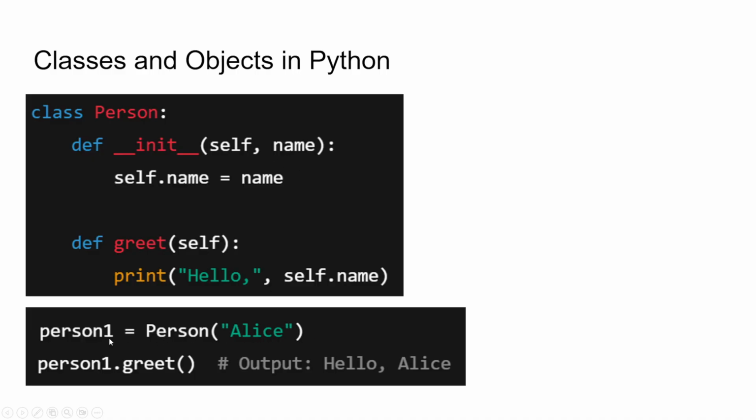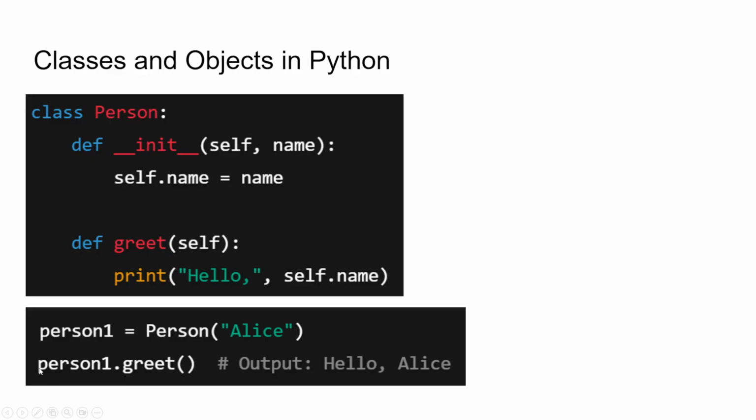So when we used this person1 equal to person Alice statement, it created an object from this class and assigned that Alice word to self dot name equal to Alice. What is self? The class reference to object. Self is the object for this class. So that object dot name has gotten the name Alice in it.